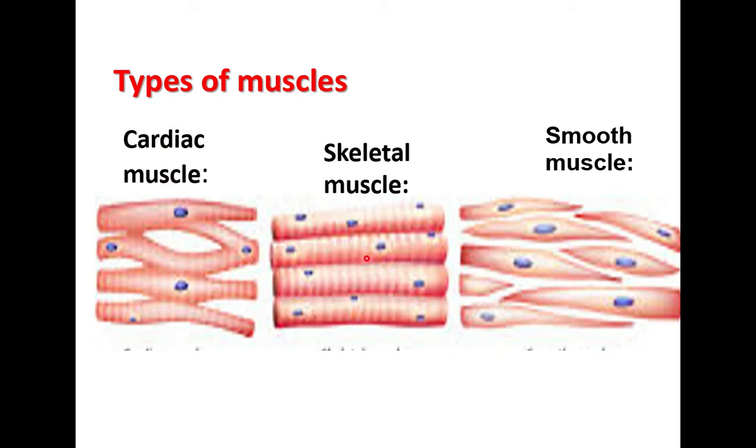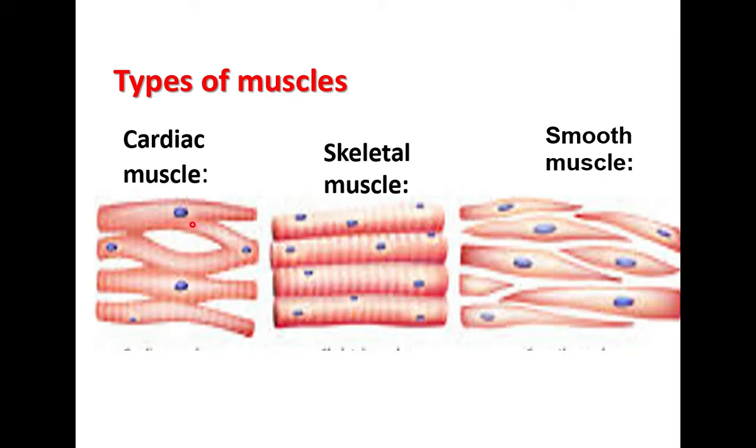The structure of the three types of muscles is different. But all the three types of muscles are made up of muscle cells. Muscle cells are called muscle fibers. In smooth muscle, the muscle fibers are spindle shaped. What is spindle shaped? The middle is broader, both ends are tapering. In skeletal muscle, the cells are long and cylindrical.